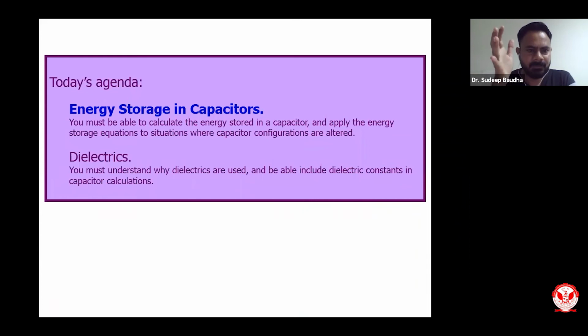But what makes it very interesting is the amount of energy stored in a capacitor in the form of charge, how to get that stored energy, and how a capacitor is different from a battery. These concepts are essentially used when we talk about electrostatic energy. So that is what we will learn today: the amount of energy stored in a capacitor.